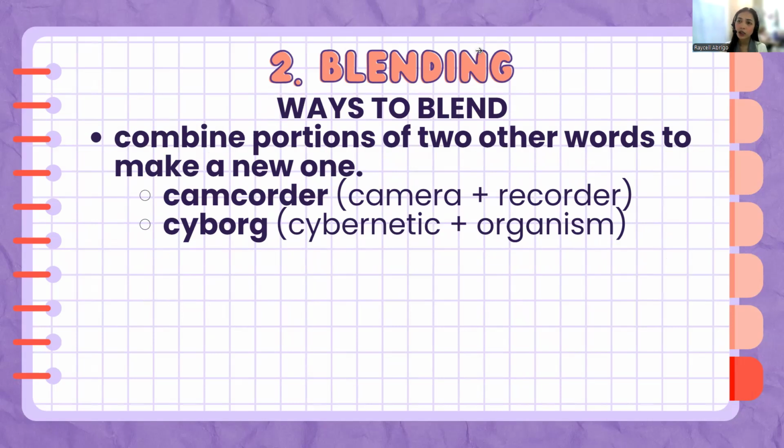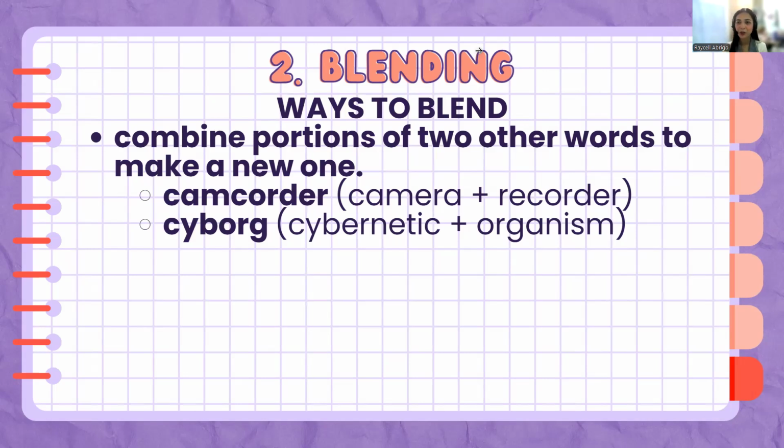For example, the word camcorder came from the words camera, the device that captures a still photo, and recorder, a device that records voice or music or whatever. So when we form the word camcorder, we form a new word that would describe a device that could do what a camera and a recorder can do in one device.